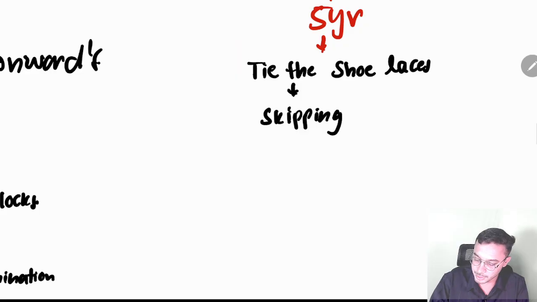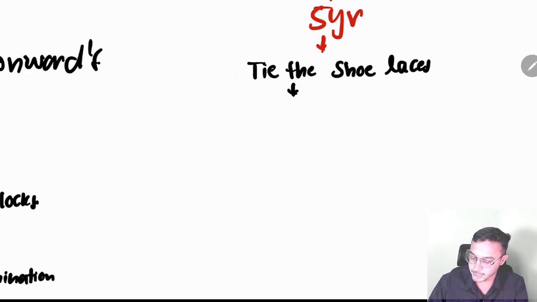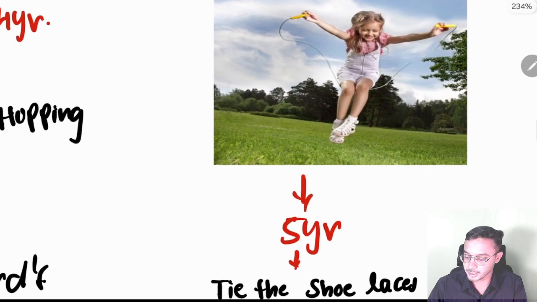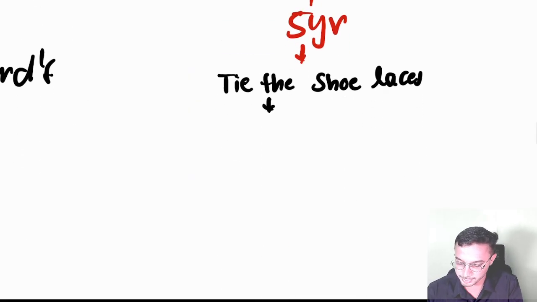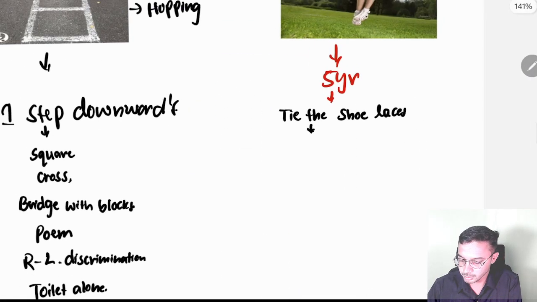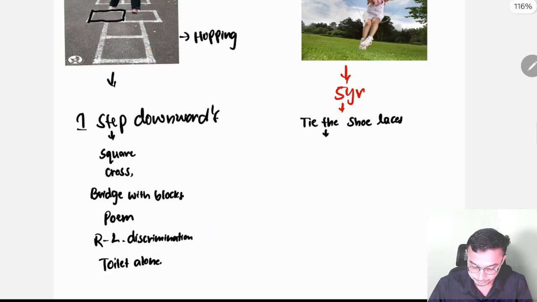Baby is playing the skipping, no? Look at the diagram, picture carefully over here. Skipping is present in this arm. So to play the skipping, you want to tie the shoelaces. Remember like this. Sorry. And skipping.